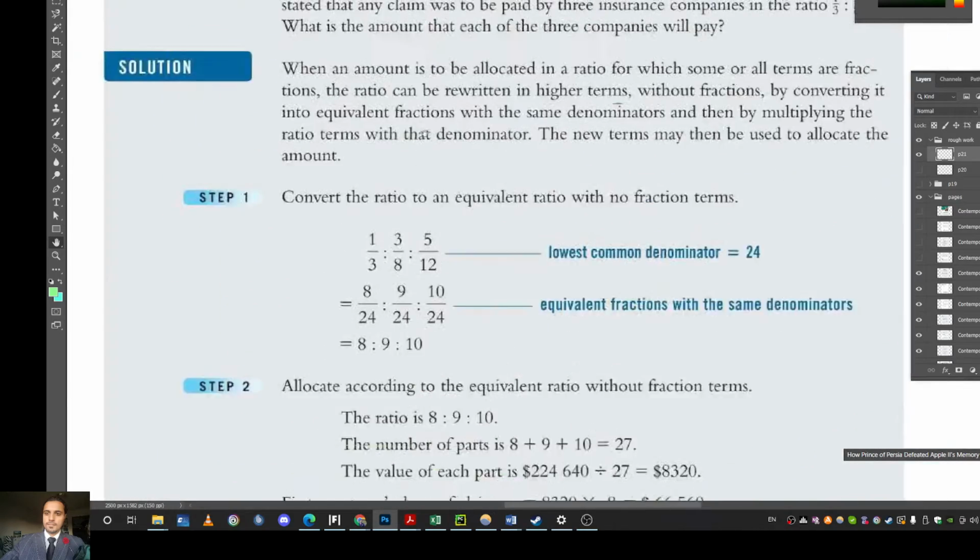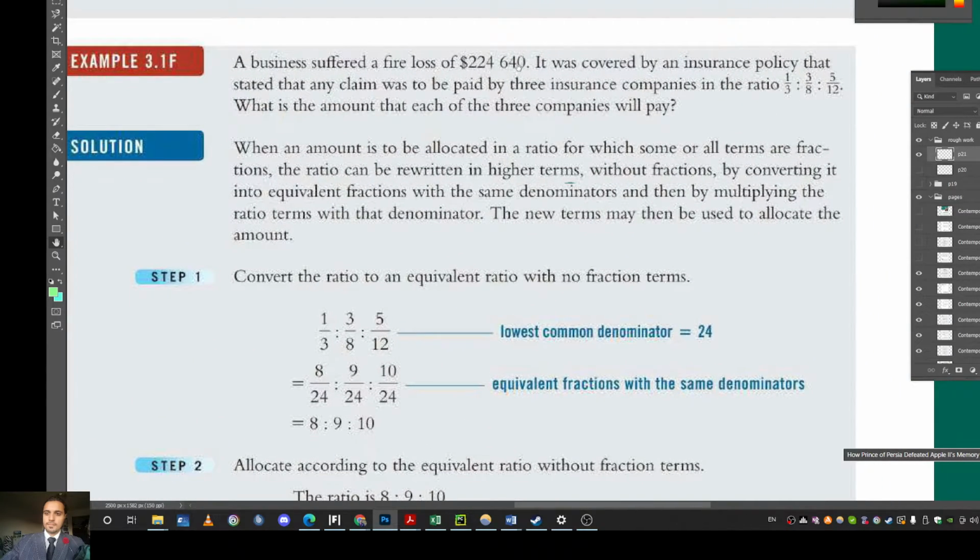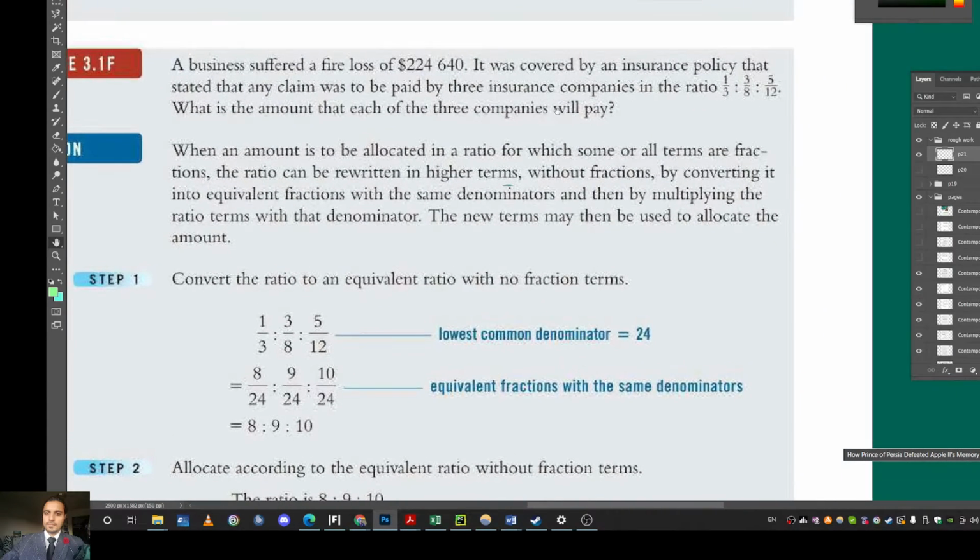A business suffered a fire loss of $224,640. It was covered by an insurance policy that stated any claim was to be paid by 3 insurance companies in the ratio 1 over 3, 3 over 8, and 5 over 12. So basically what he's asking is what is the amount each of the 3 companies will pay. So somebody had a fire loss of this much, and the insurance companies have to split that loss, have to take that loss in this ratio. Somebody gets 1/3 of the loss, somebody gets 3/8 of the loss, and somebody has to pay for 5/12 of the loss, right?